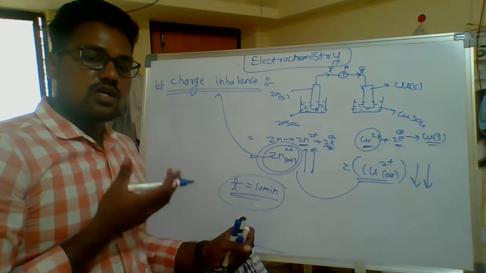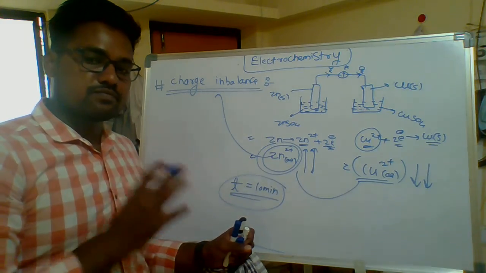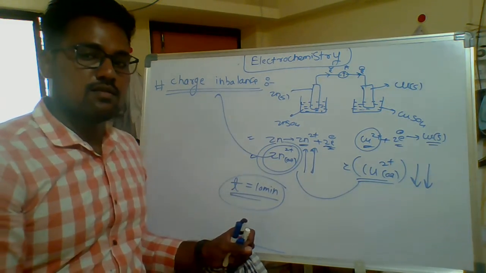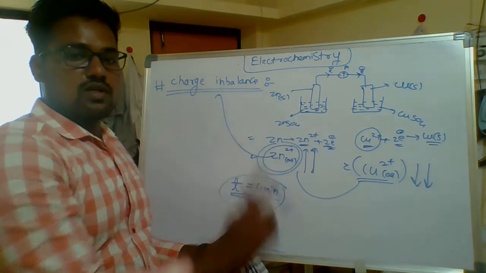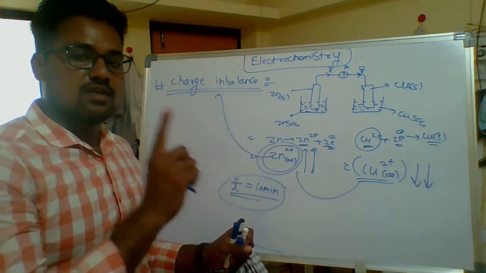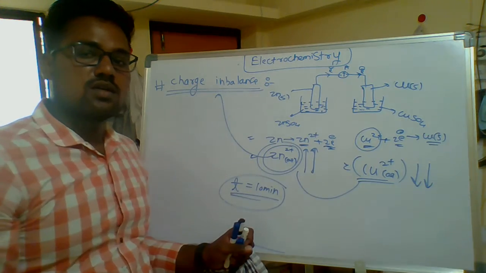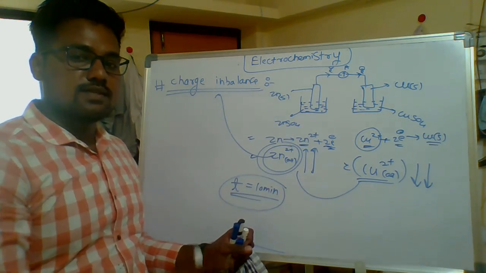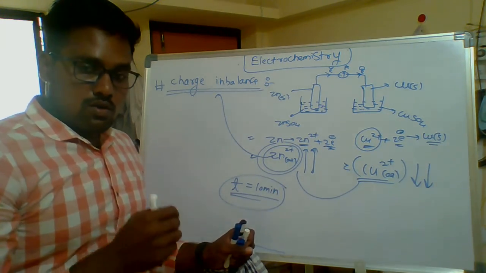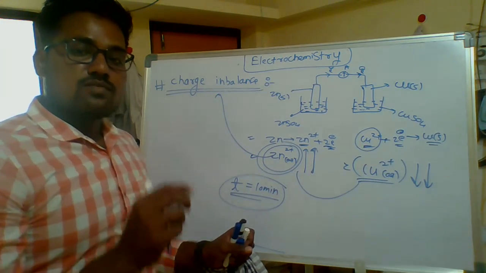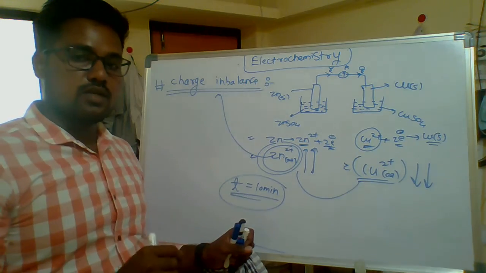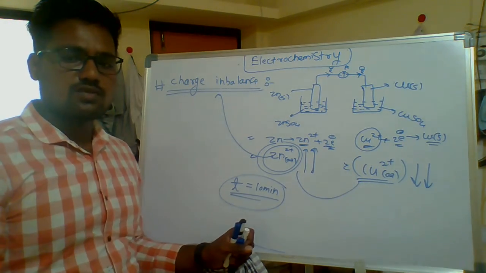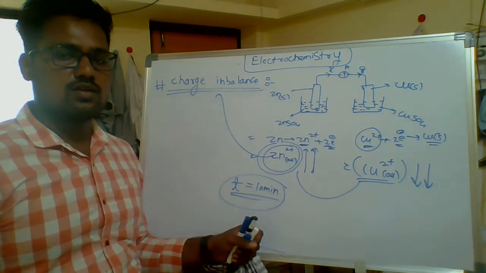Due to this charge imbalance, the working of the cell, what is a cell? One half cell connected to the other half cell is called a full cell. That is one complete cell. So after some time, the working of this cell will stop due to this charge imbalance. And how can you balance that charge? This is a very important role.